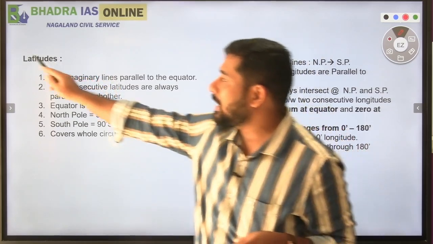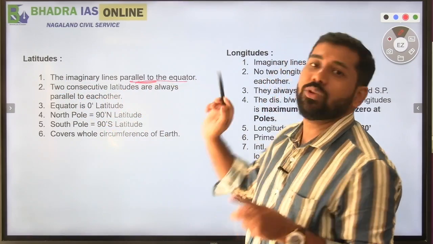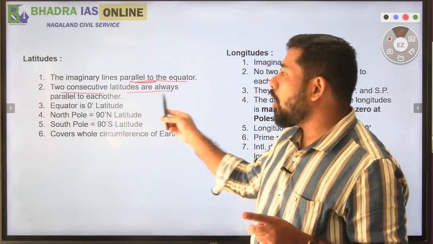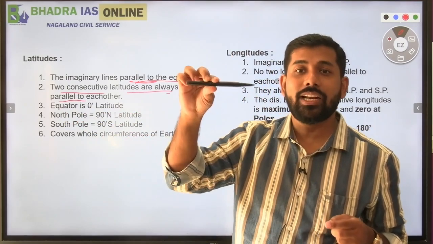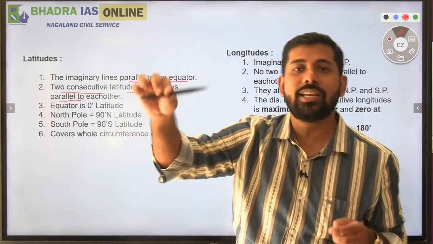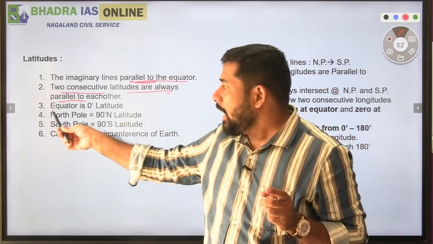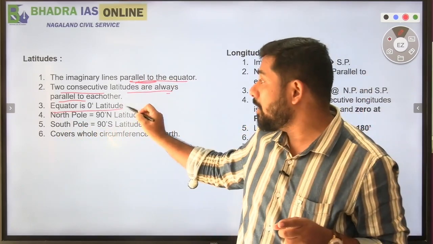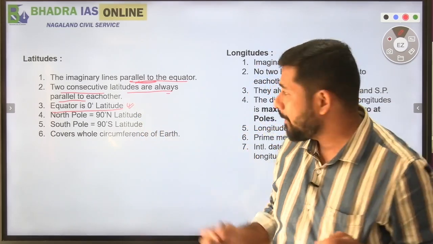So, if I talk about latitudes, these imaginary lines are, as I said, parallel to the equator. Is that clear? Two consecutive latitudes are always parallel to each other as well. For example, 1° latitude, 2° latitude, or 2° latitude, 6° latitude, they are parallel to each other, right? Okay. Equator is 0° latitude. You need to know this. This is an extremely important concept which often gets asked in your prelims paper as well, right?